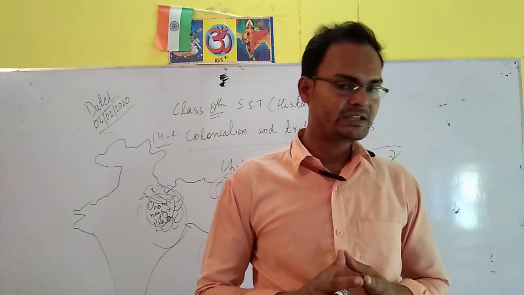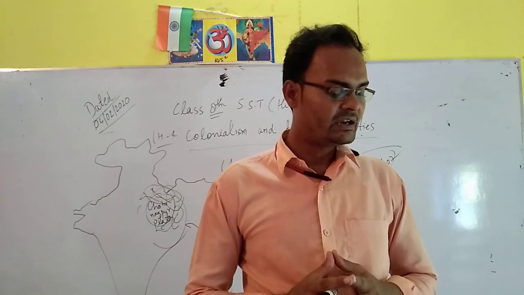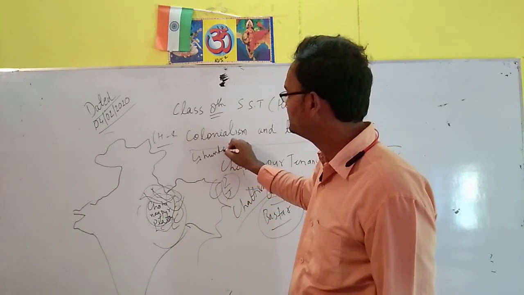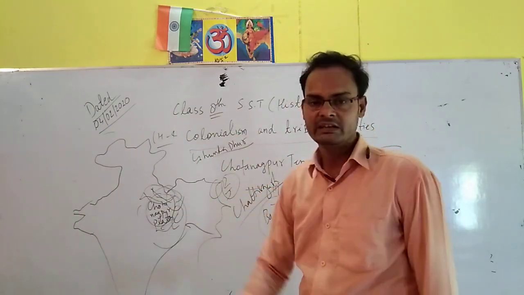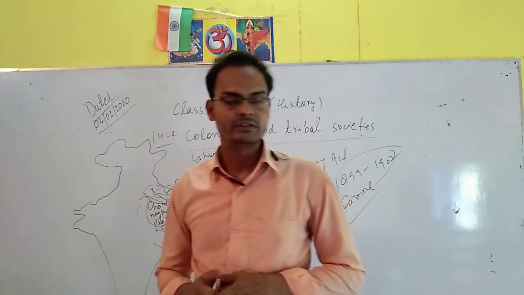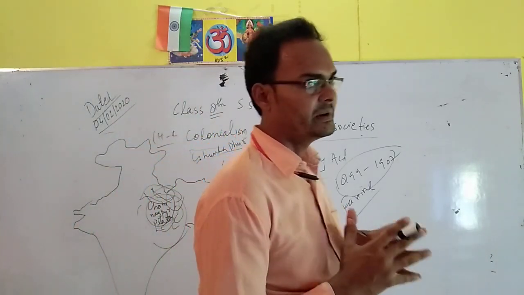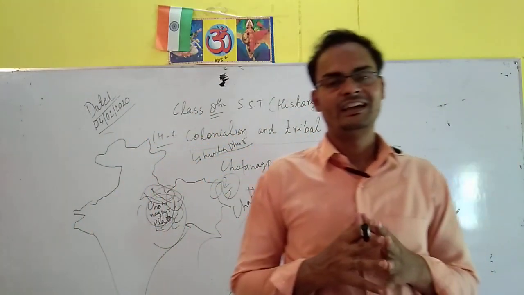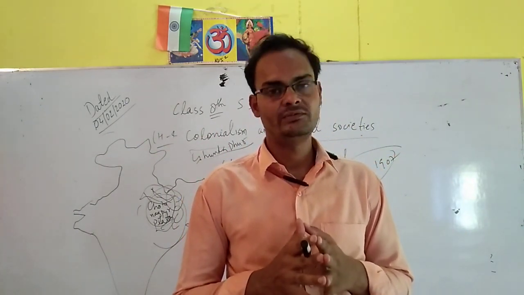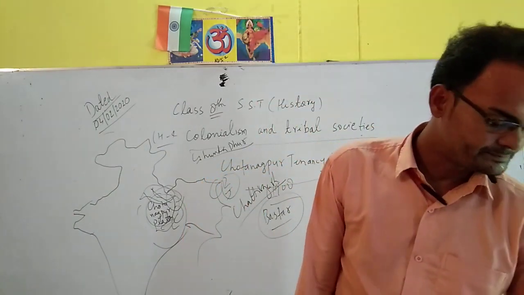Unable to bear the exploitation any further, the tribes revolted in 1910, led by Gunda Dhur. This is Gunda Dhur, the leader of the Bastar rebellion. The British suppressed the rebellion but agreed to reduce the areas of reserve forest. So this rebellion was also suppressed, but because of this rebellion the British agreed to decrease the reserve forest area.